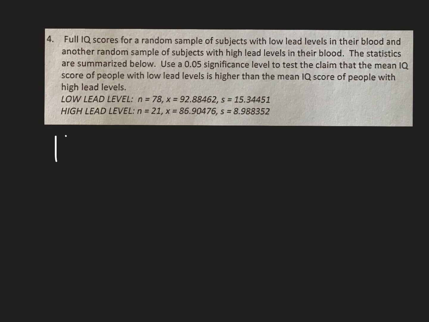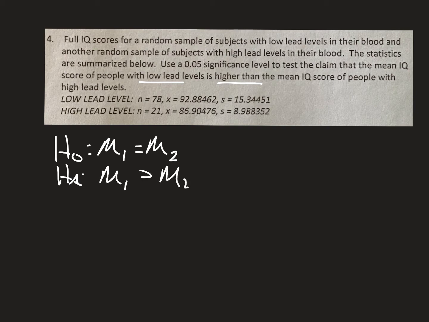So my H0 and my Ha is going to be what it always is, mu1 equals mu2. The Ha, here we go again. It says the low lead level is higher than high. So low levels, mu1, is the first one up here, greater than mu2. All right, next, let's punch the numbers in the calculator again. Once you get them in there, same spot, 2-sample t-test, number 4, make sure you choose greater than, and no pooled, go to calculate, hit enter.